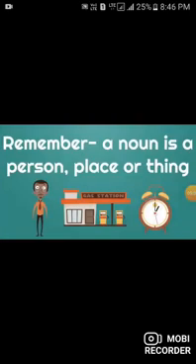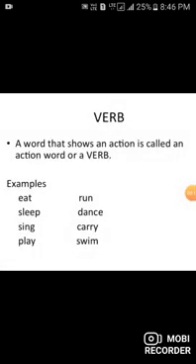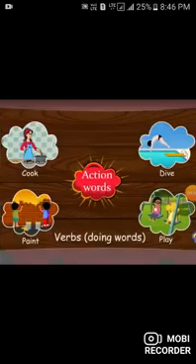As we know, a noun is a person, place or thing. Verbs are the words that tell us what those nouns do. See the definition: a verb is a word that shows an action. What is a verb? A verb is a word that shows the action. For example, eat, run, sleep, dance, sing, carry, play, swim. These are verbs. So, verbs are called doing words as well as action words.